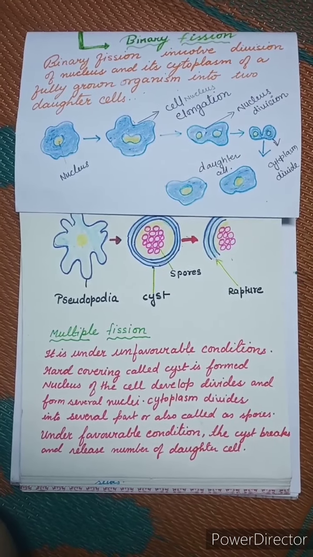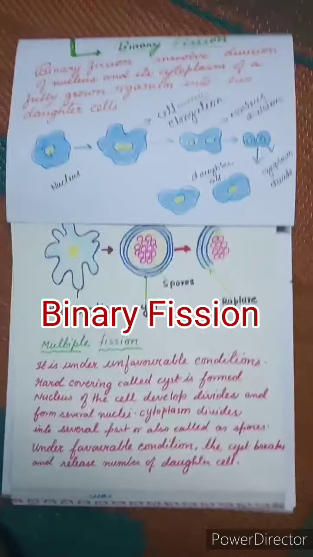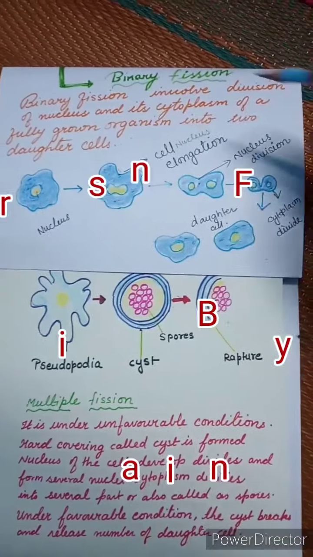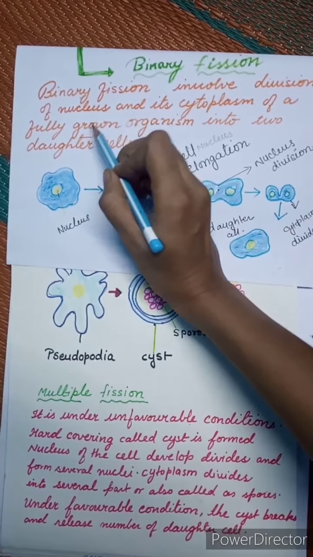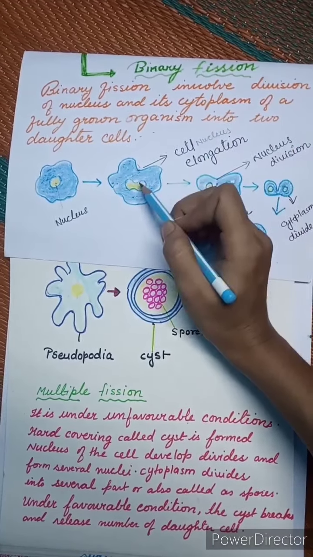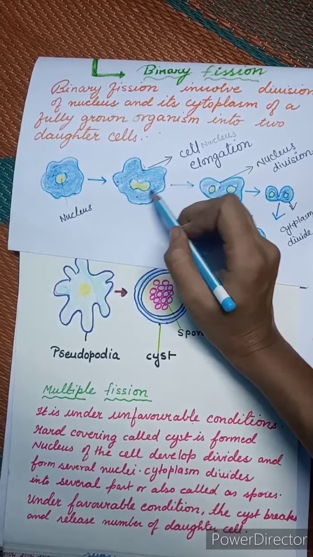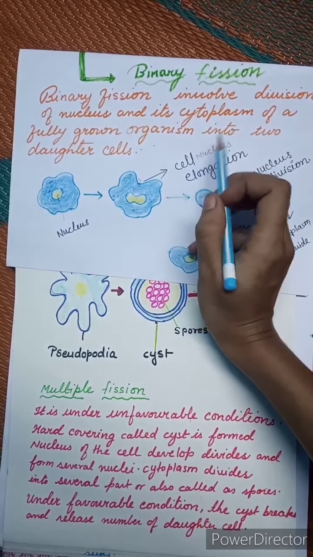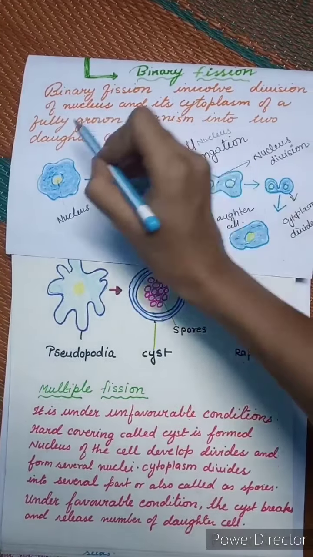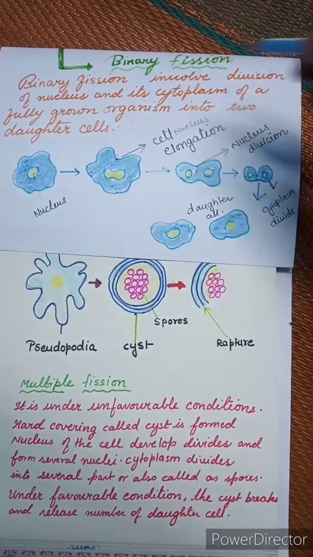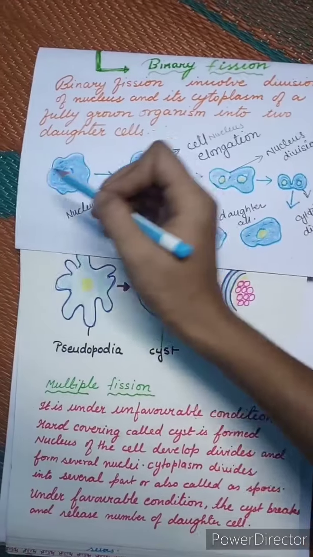Today we are going to study about binary fission in amoeba. So binary fission involves division of the nucleus and its cytoplasm. Cytoplasm means this part, which is called cytoplasm, of a fully grown organism into two daughter cells. How this binary fission takes place, you can see in the diagram.